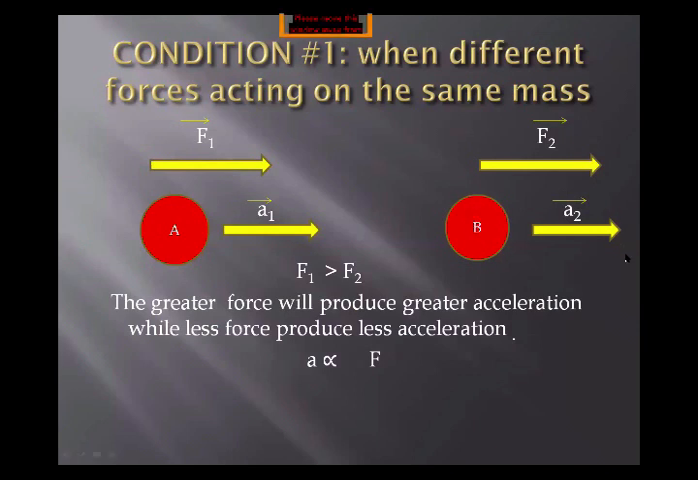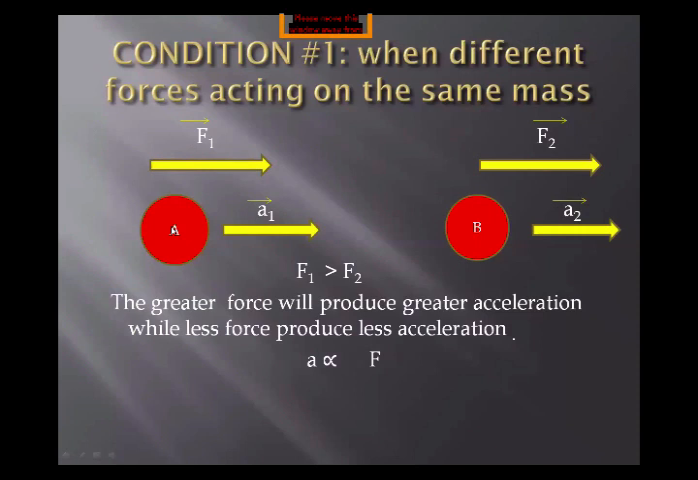So F2 also produces acceleration in its own direction, but this time, as the force is less, the acceleration is also less. Okay, so we can say that F1 is greater than F2. Now student, tell me one thing, which body will move fast? Just remember one thing, that F1 is greater than F2. Means F1 is greater force and F2 is less force.